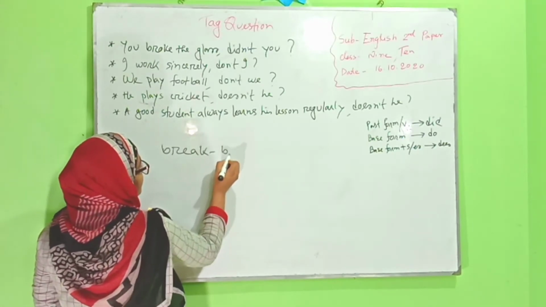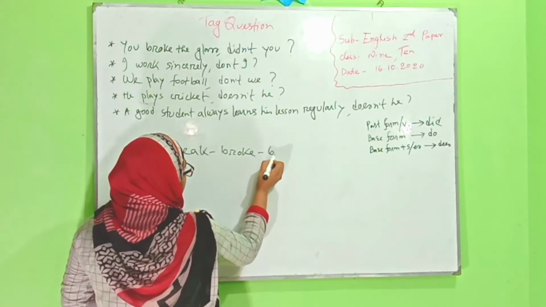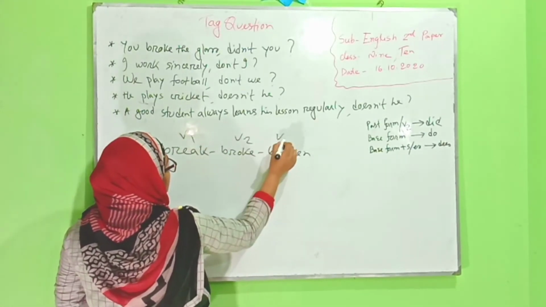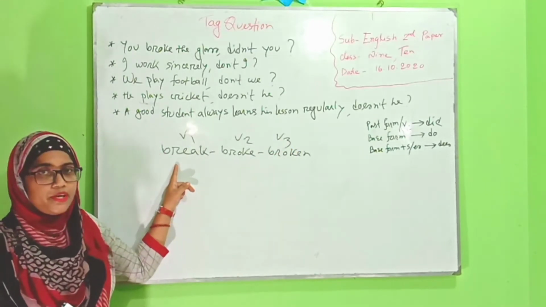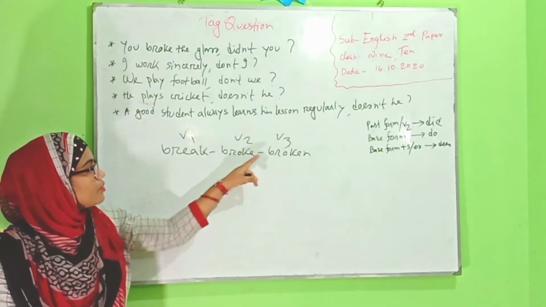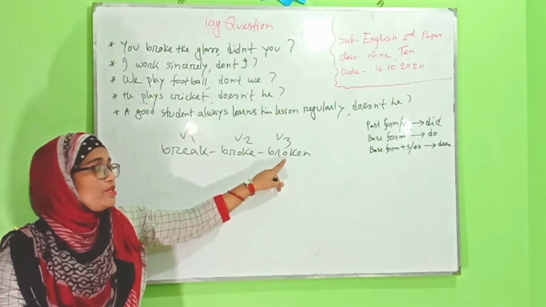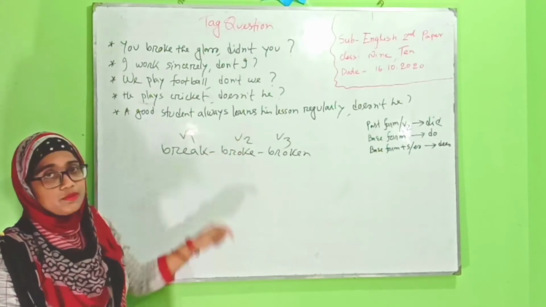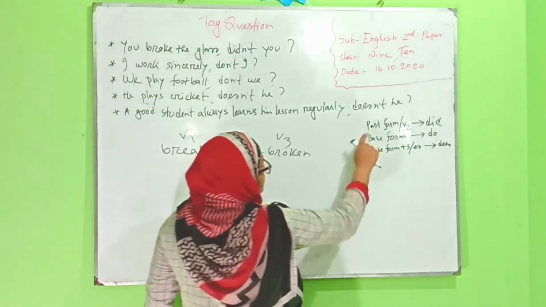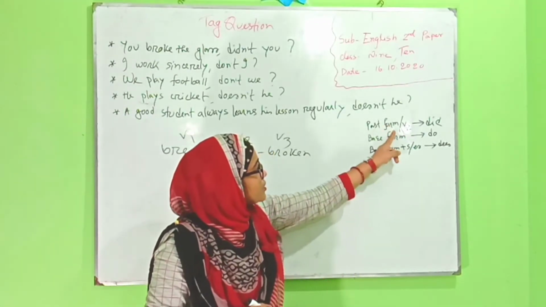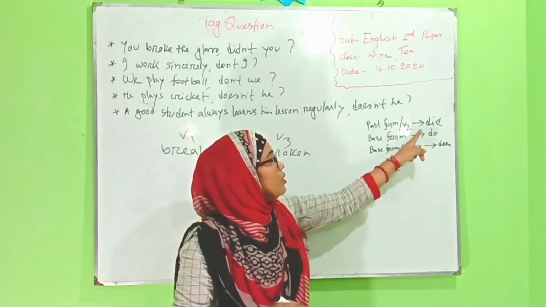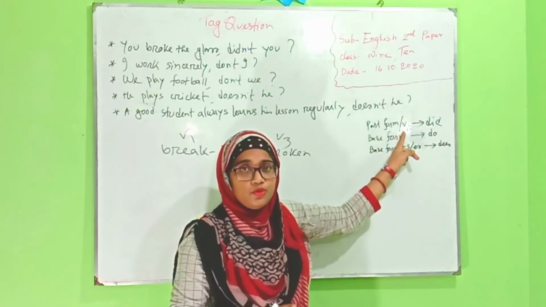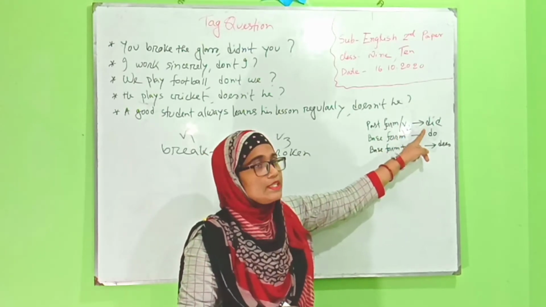Break, broke, broken. Verb 1 is break, verb 2 is broke and verb 3 is broken. And we get here broke, that is verb 2. In case of past form, or verb 2, we have to use did.